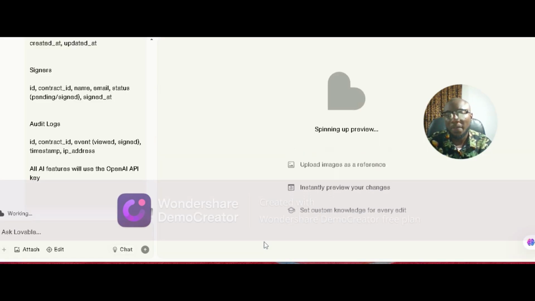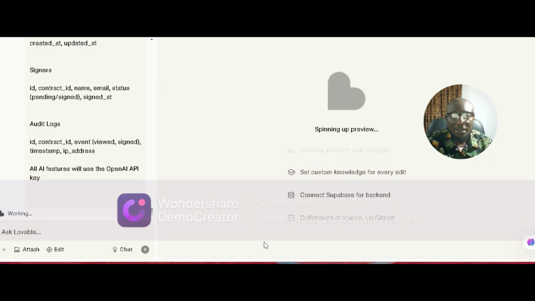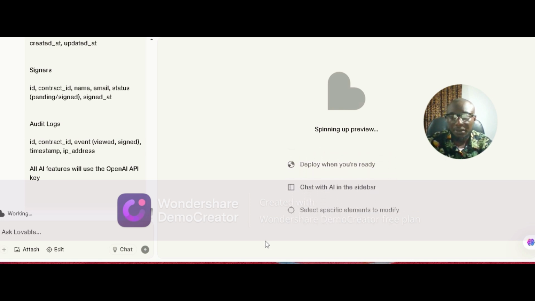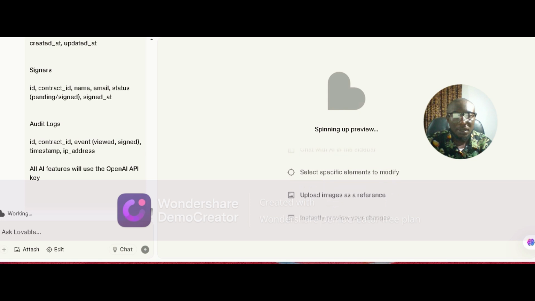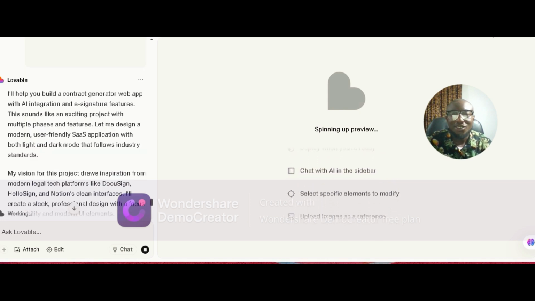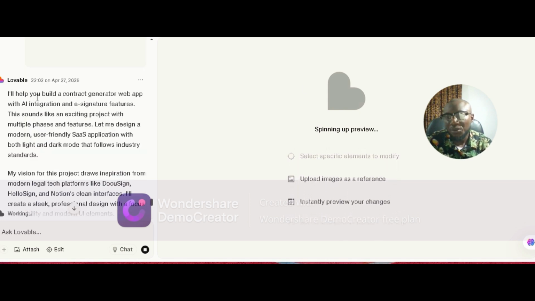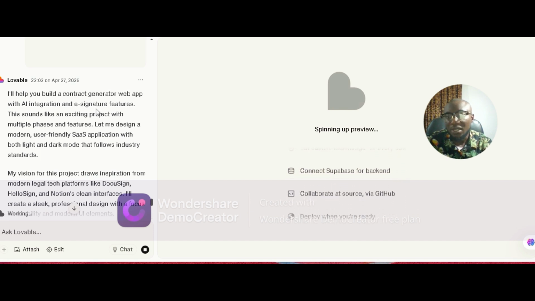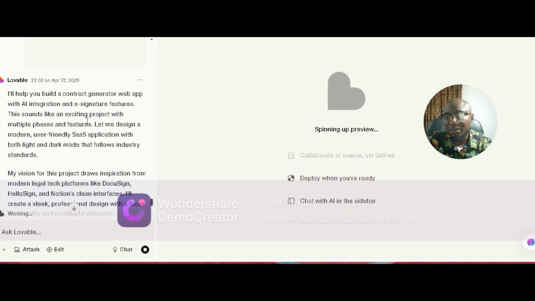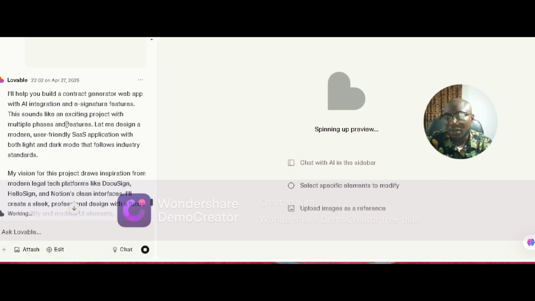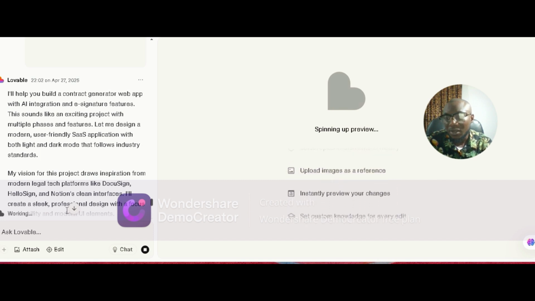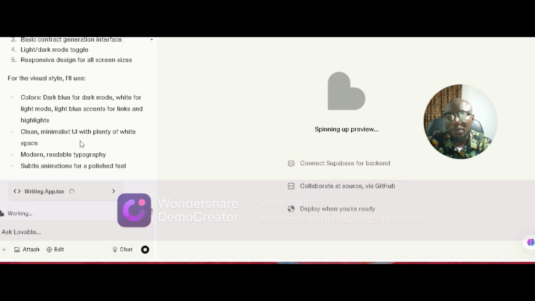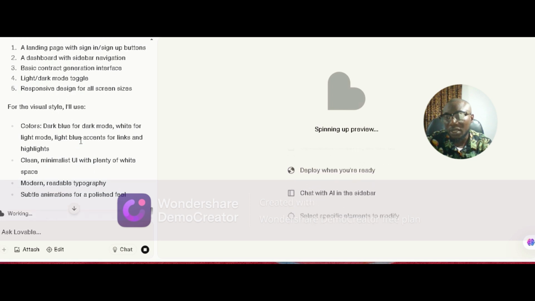Let's go. So Lovable is cooking the application. Yeah, so I'll help you build a contract generator web app with AI integration and e-signature features. So right here, Lovable has given us a plan, and it's writing the code already.